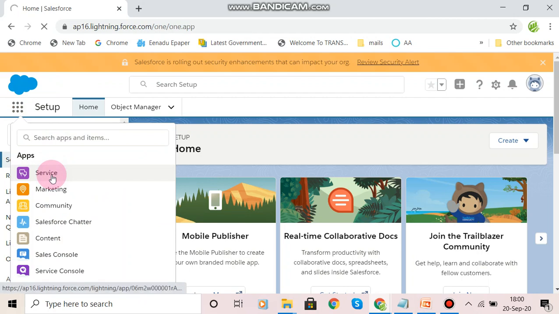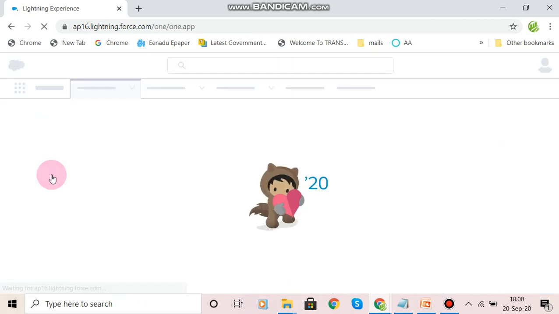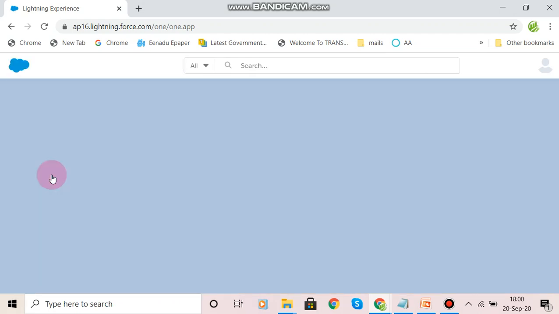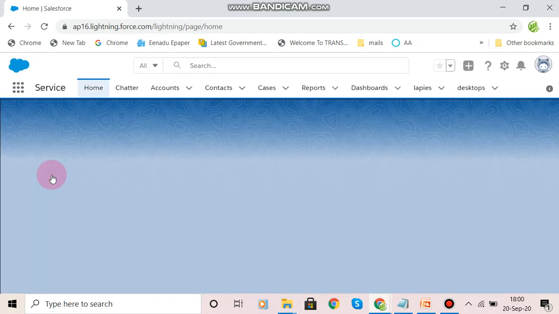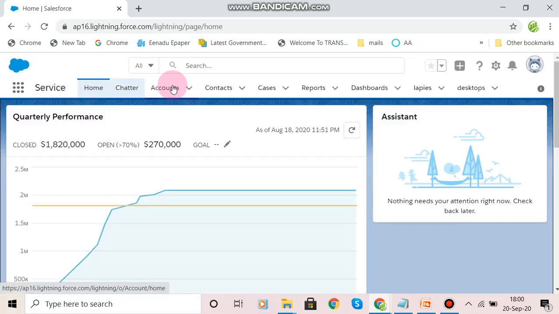We get this view of the Service app. These are the tabs of that particular application. This is quarterly performance. We can edit it, and we can refresh by using this button when we update anything.